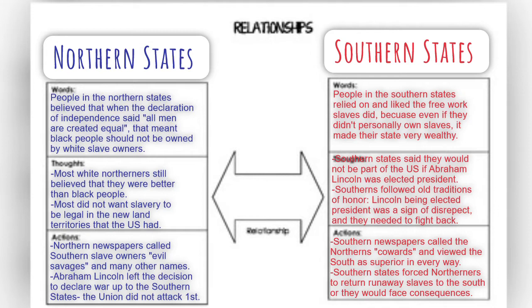Looking at the 2 first bullet points on either side, it talks about what they were saying in newspapers. Northern newspapers called the southern slave owners evil savages, while the southern newspapers called the northerners cowards and viewed the South as superior. So this battle of words helped contribute to the tension and the fighting that ultimately led up to the Civil War.